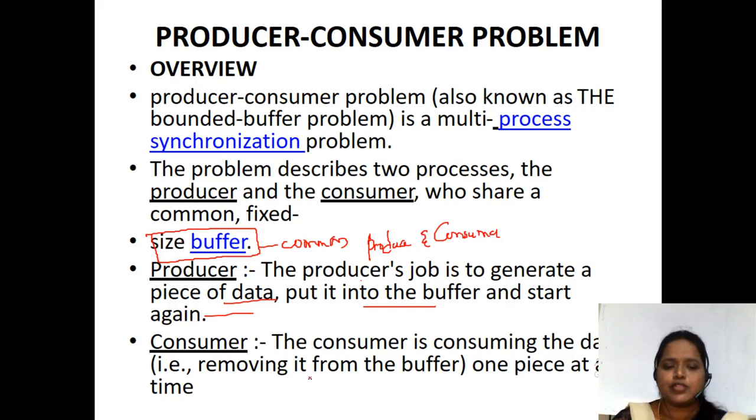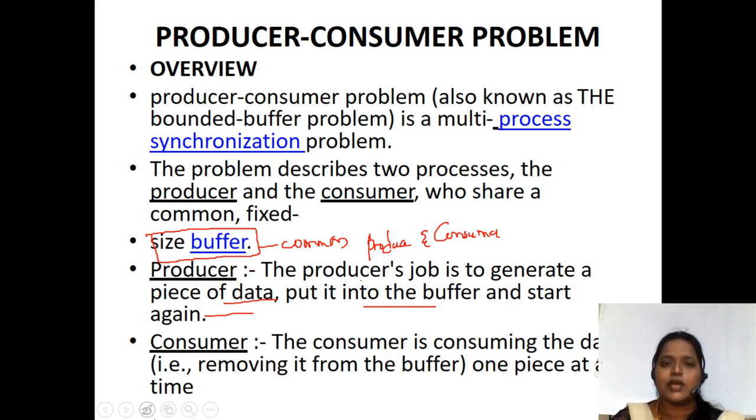The consumer is consuming the data, that is, removing the data items from the buffer that have been produced by the producer. One piece at a time, whether we talk about the producer or the consumer: the producer has to produce a single item per time and the consumer has to consume a single item per time. The producer can't produce 5-6 items at a time and the consumer can't consume 5-6 items at a time.